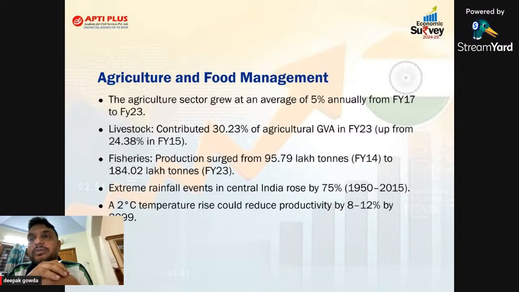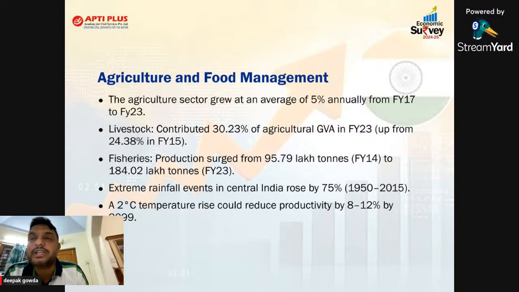And within agriculture, more contribution comes from livestock. Almost 30% of agriculture GDP comes from livestock. And as you know, now the 21st livestock census is going on, so try to have some idea about livestock, because presently the 21st livestock census 2025 is going on throughout India. And fisheries: production has increased from 95 lakh ton in 2014 to 184. Even though we increased to 184, we are still the second largest producer after China. And between China and India there is a lot of difference in production.